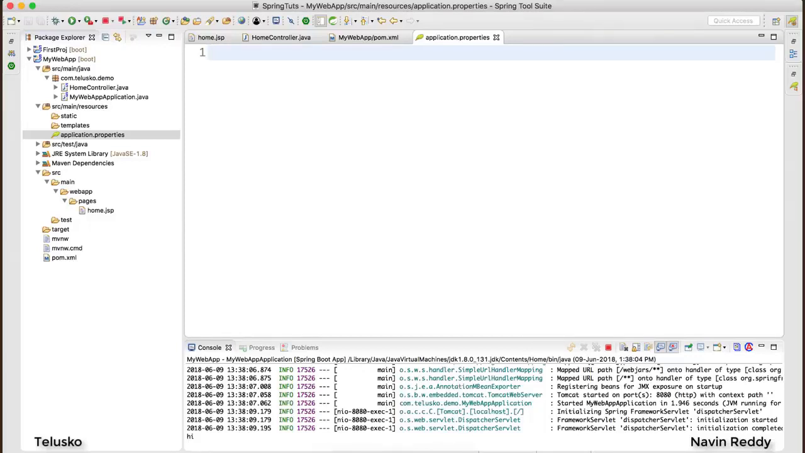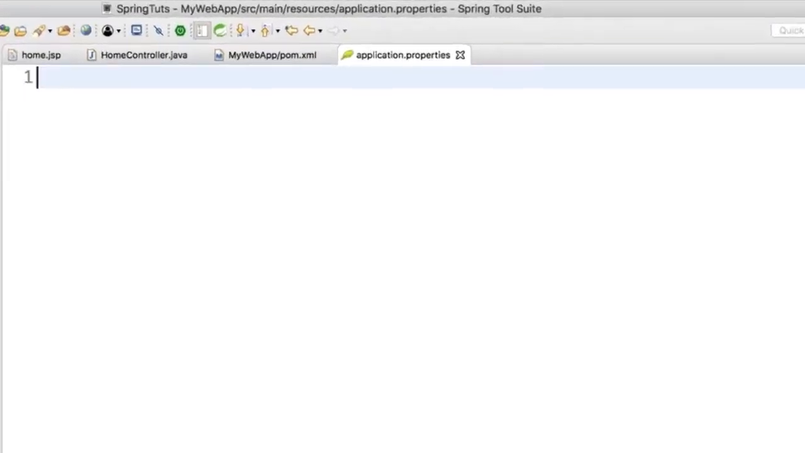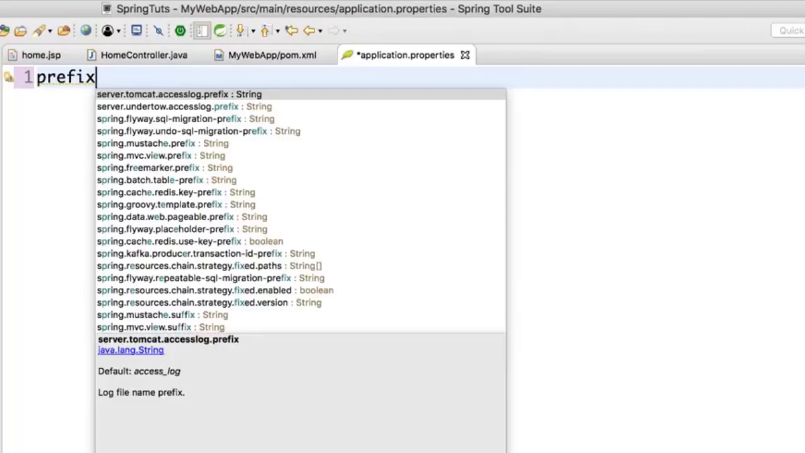So the path of a page is defined with the help of prefix, and the extension of a page is defined with the help of suffix. So it's very simple. Just say prefix. The moment you say prefix, you can see we get the entire list here. So you don't have to learn those properties by heart. Basically, this is a key value pair, okay?